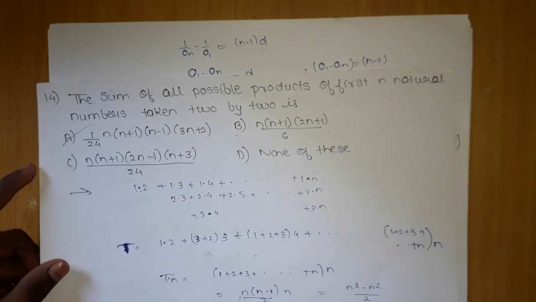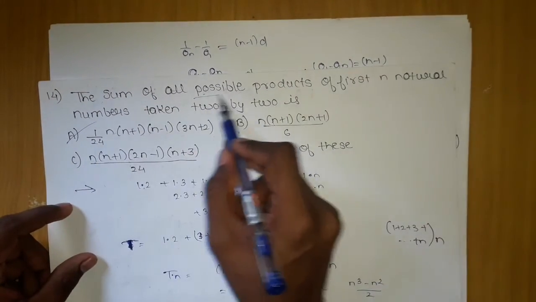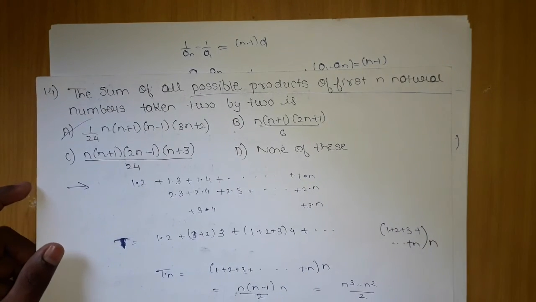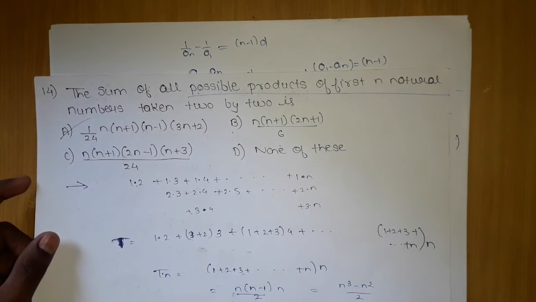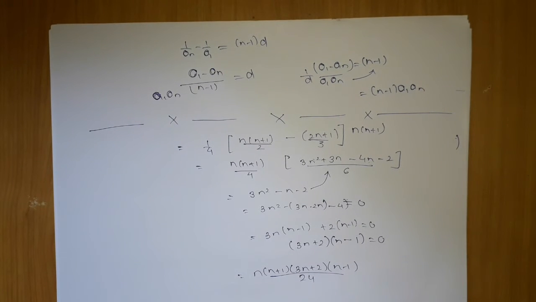So the question was very easy, you just need to understand this. Mostly children get confused in the phrase 'possible product of first n terms', so be alert in that. Keep your vocabulary strong, then you will be able to solve this type of question. Let's move on to the next question.